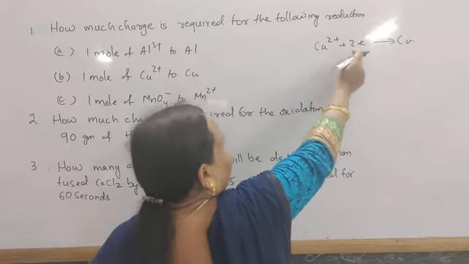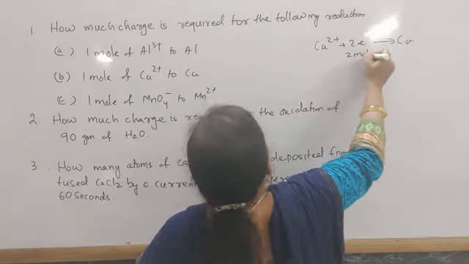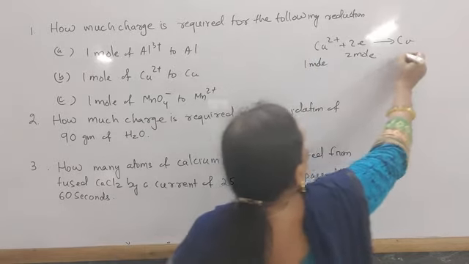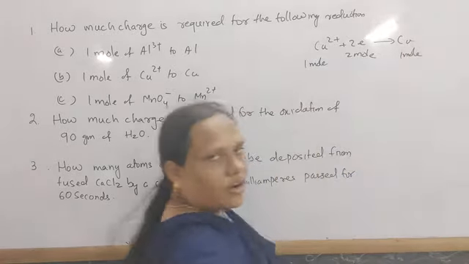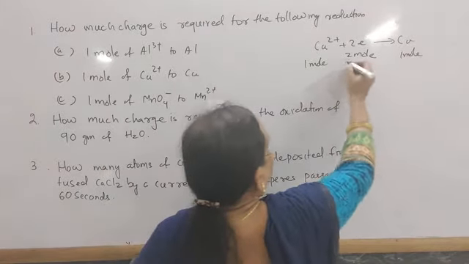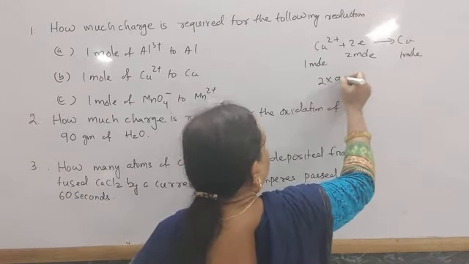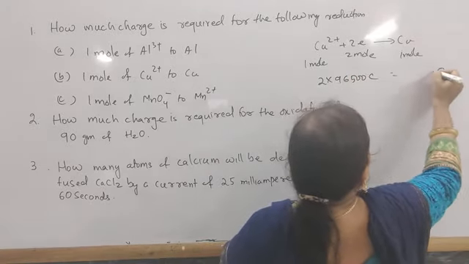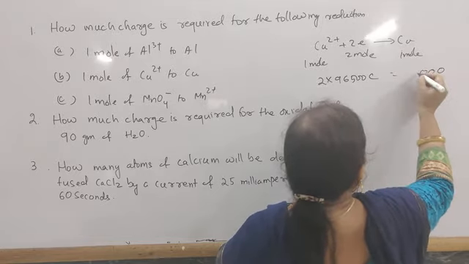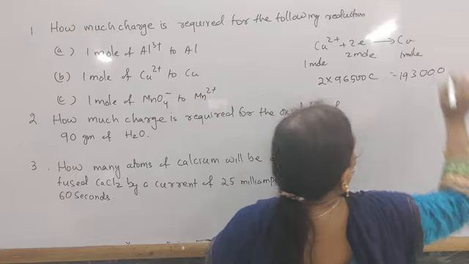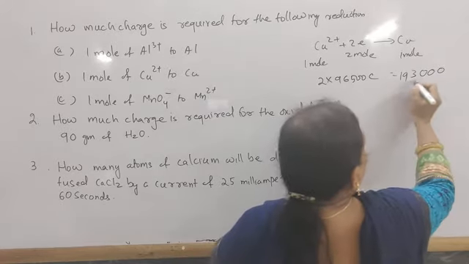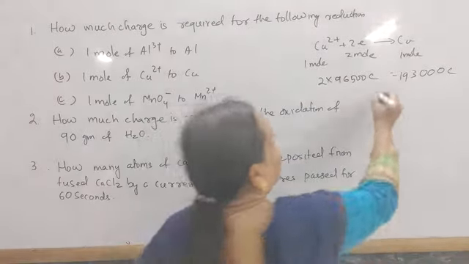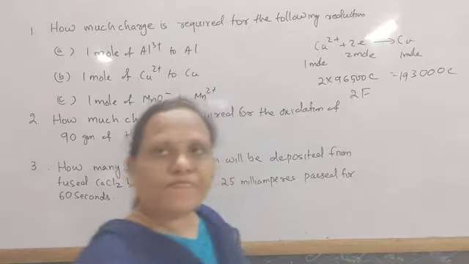So the charge involved here: if you require 1 mole of this, it forms 1 mole of copper, that is 2 moles of electrons, 2 into 96,500 coulomb, or simply 2 Faraday.